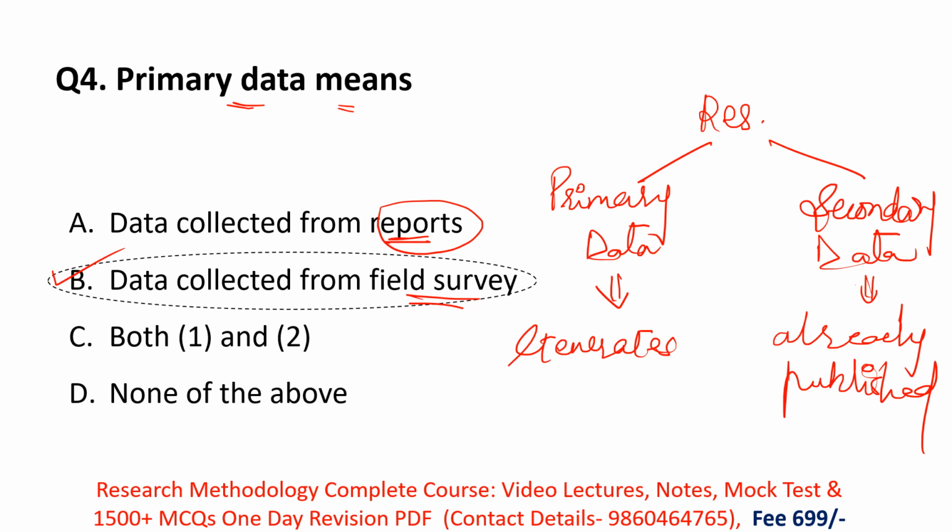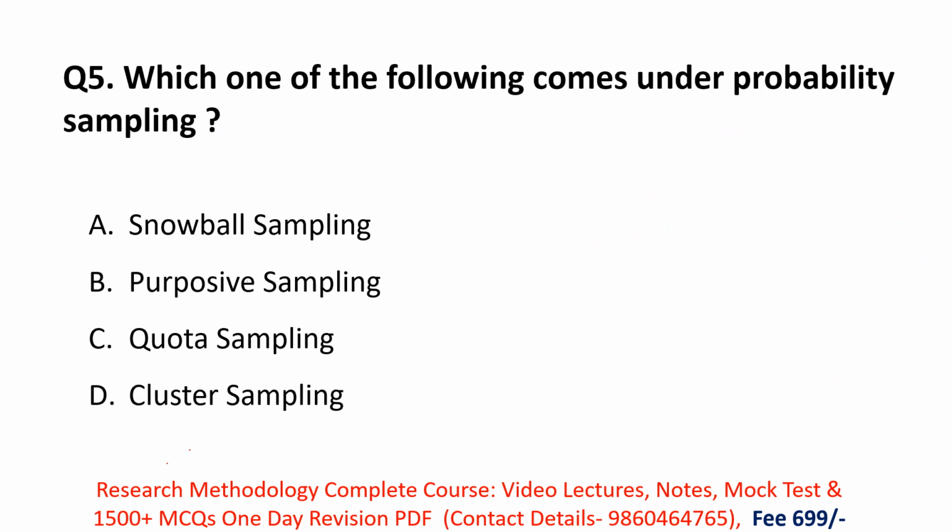Next question. Which one of the following comes under probability sampling? In this question they are asking which option belongs to probability sampling. So let's see the options first. Option A is snowball sampling, option B is purposive sampling, option C is quota sampling, and option D is cluster sampling.